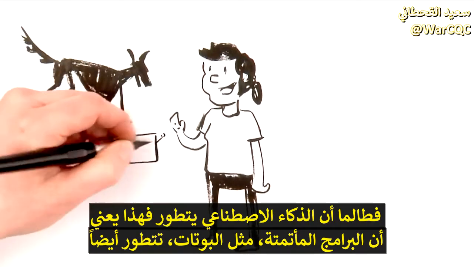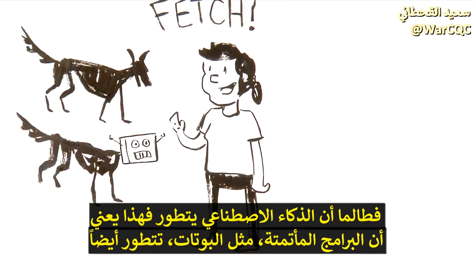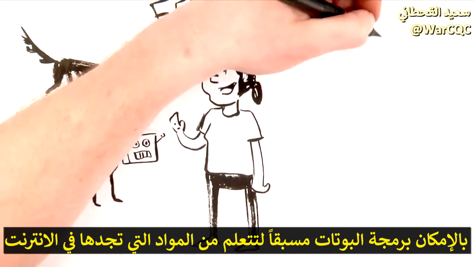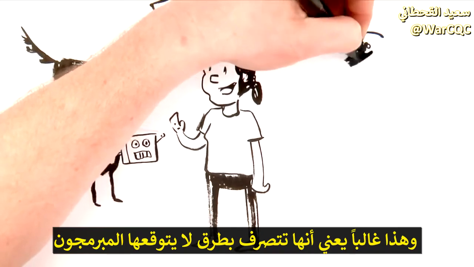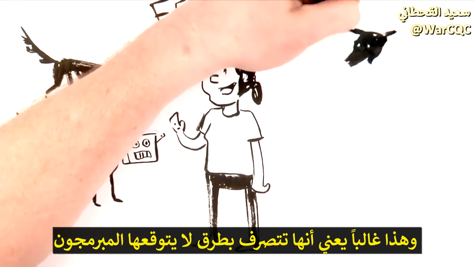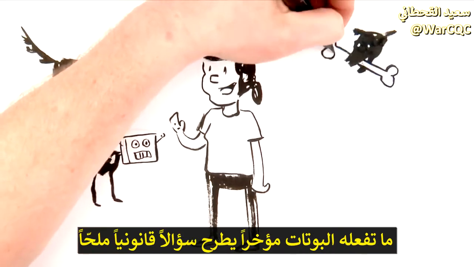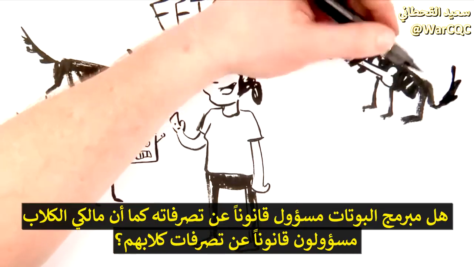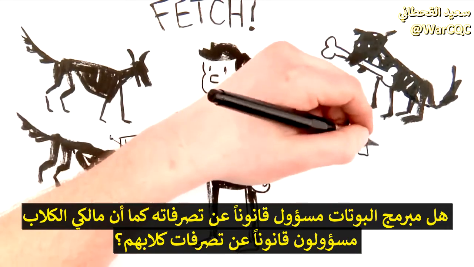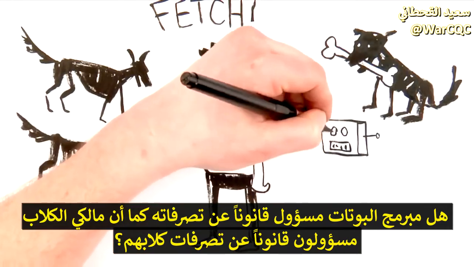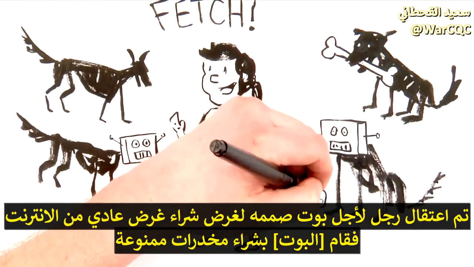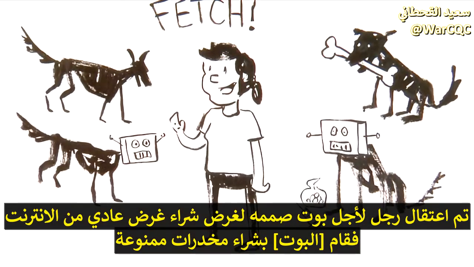As machine learning gets more advanced, so will automated programs like bots. Bots can already be programmed to learn from the material they find on the web. Oftentimes, this means they behave in ways that human coders did not anticipate. Emergent forms of bot behavior bring up pressing legal questions. Is a bot programmer liable for its behavior, the way that dog owners are liable for their dog's actions? One man was arrested when a bot he created to order a random item off the dark web purchased illegal drugs.